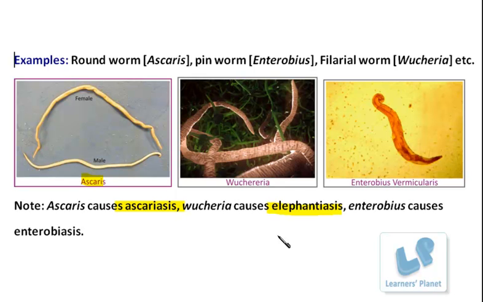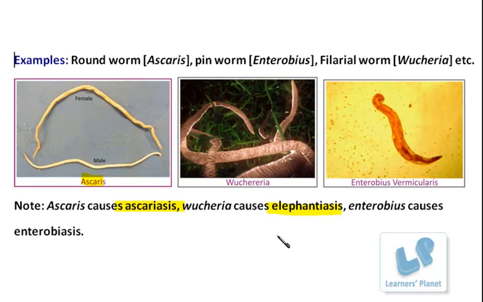Simply knowing the name is not enough, right? When you name a particular organism, you should have some basic information about it. So this is how these organisms cause basic infection in our body, which can later become fatal in some conditions. Fine. So this is about the group known as the Nemathelminthes or Nematoda.